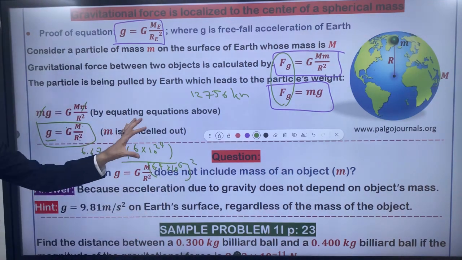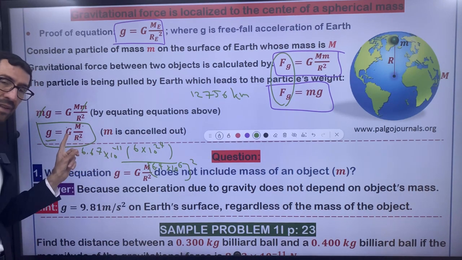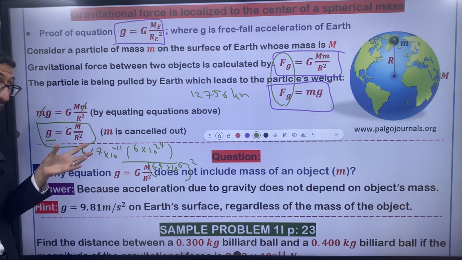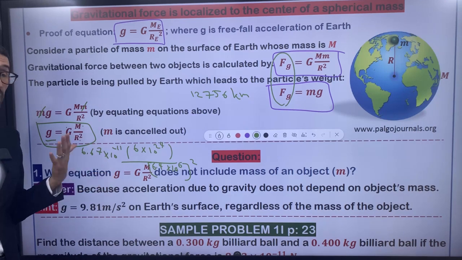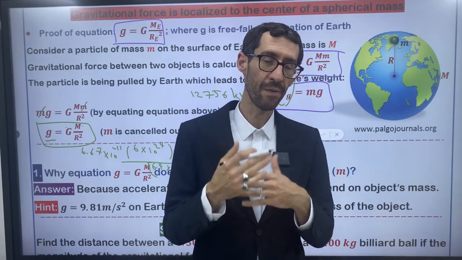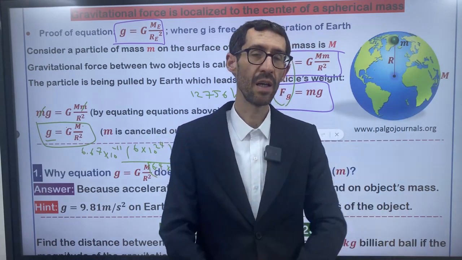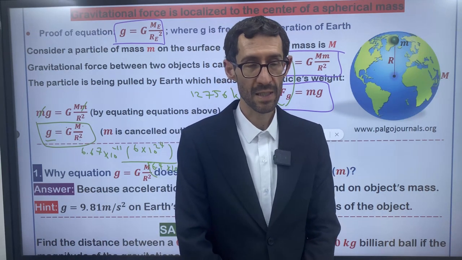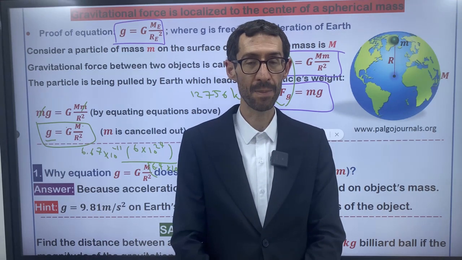I wanted to tell you that these quantities are all constant. That's why the mass of the object does not matter. Every year when I reach this subject in my class, I give this example to my students, and I'm going to repeat it.